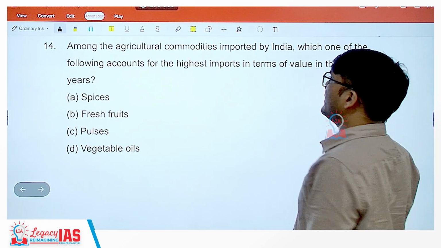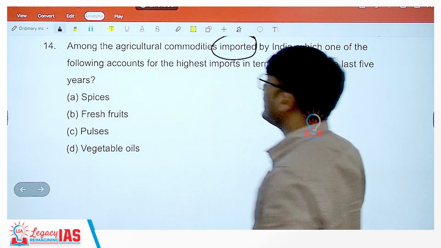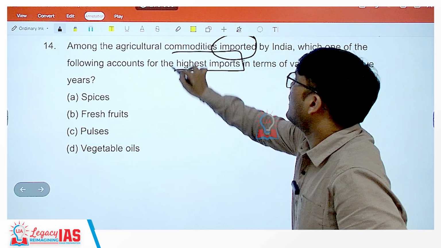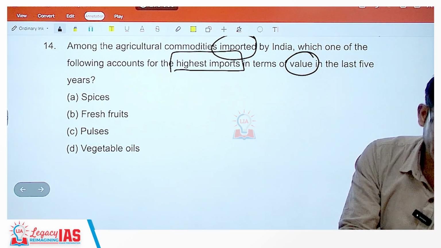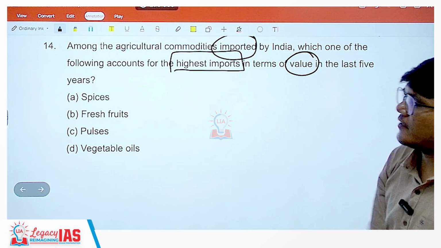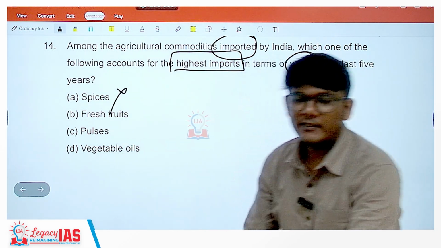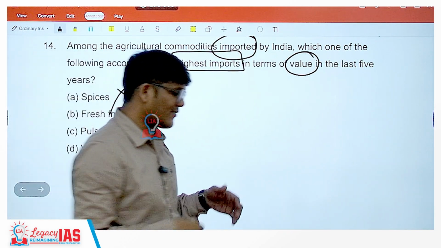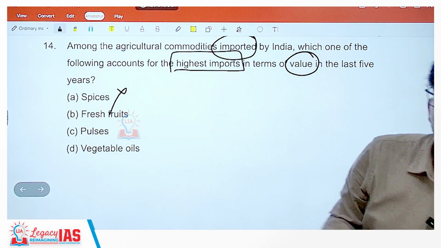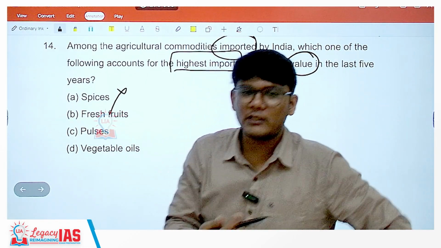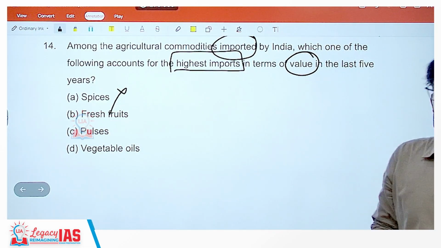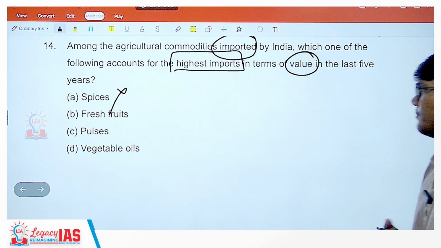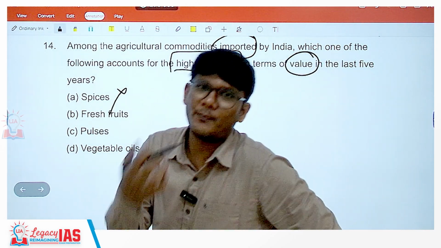Among the following commodities imported by India, which one of the following accounts for the highest imports in terms of value, not the quantity, but in terms of value in the last 5 years? Spices, no. The entire Europe came to India for spices. But of course, there can be a thought process that since they have taken away the spices, so we may have less. But then spices are not like you excavate them, you keep growing them. So even when Europeans went away, still a lot of spices would still be there in India, and spices is not something we import much or import at all. In fact, we export the spices.